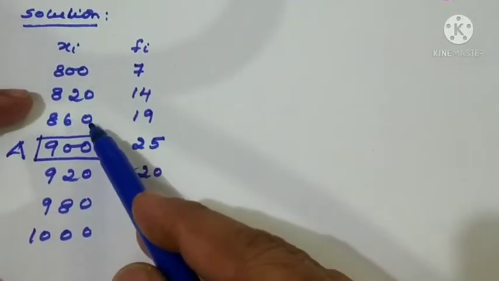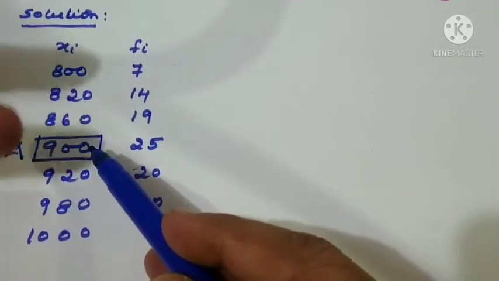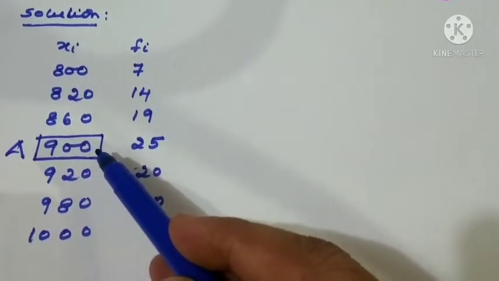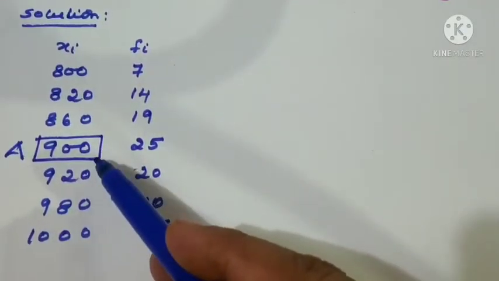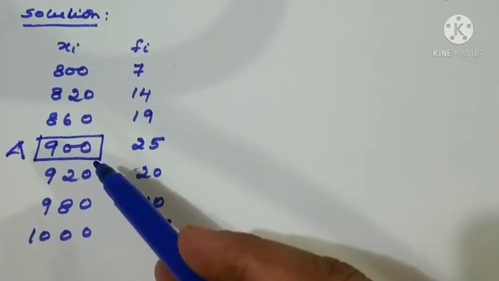Suppose you have 860 and 900 both coming in the middle, then you can choose one of them. According to that your answer will change. You will learn that one. Don't worry about that. So here the middle value is there. That is why we are assuming that A equal to 900.